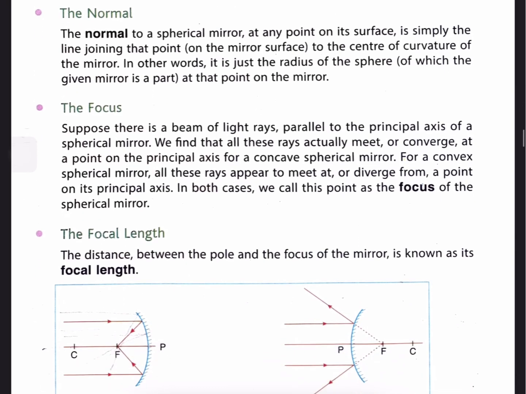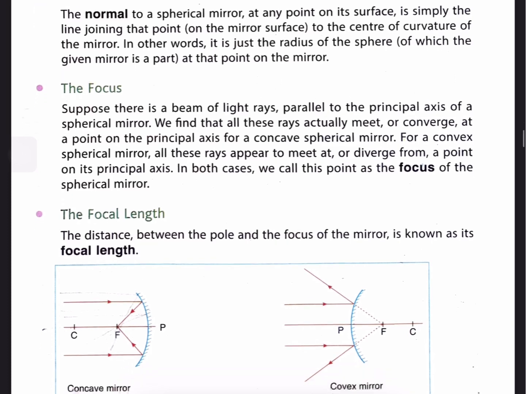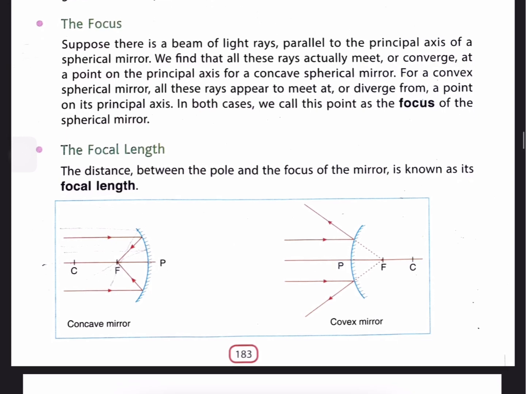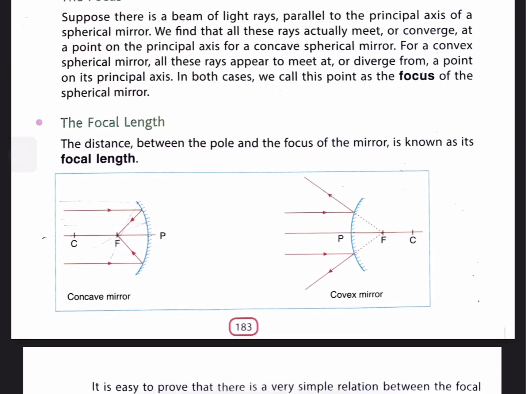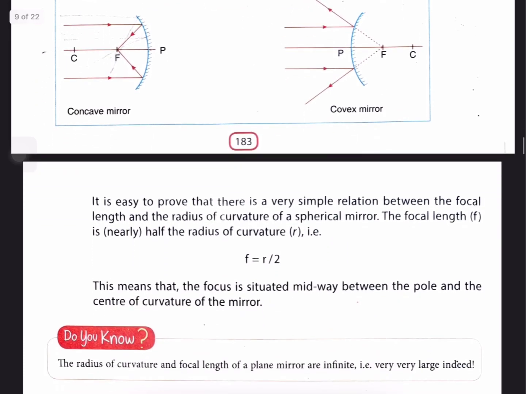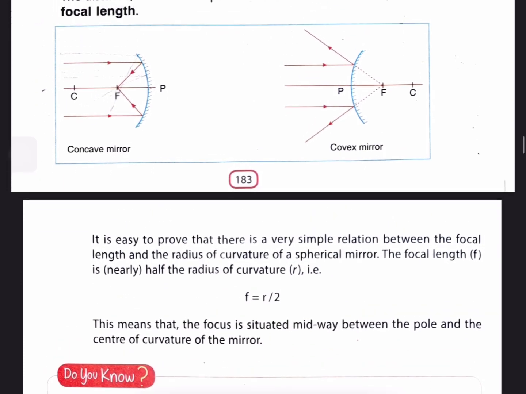The focal length: the distance between the pole and the focus of the mirror is known as its focal length. You can see in the two pictures. It is easy to prove that there is a very simple relation between the focal length and the radius of curvature of a spherical mirror.